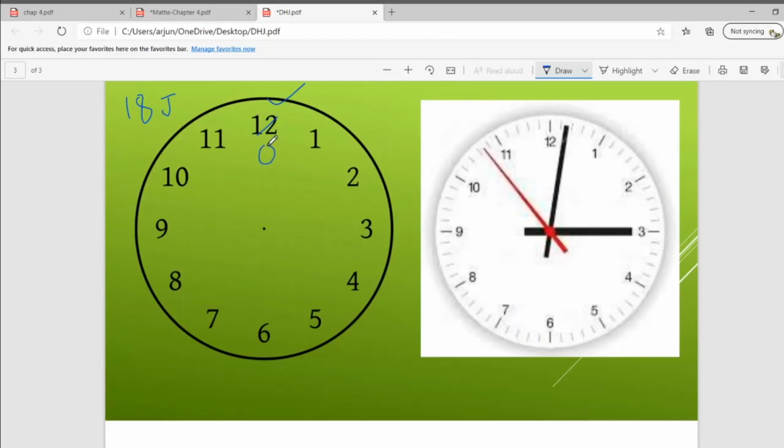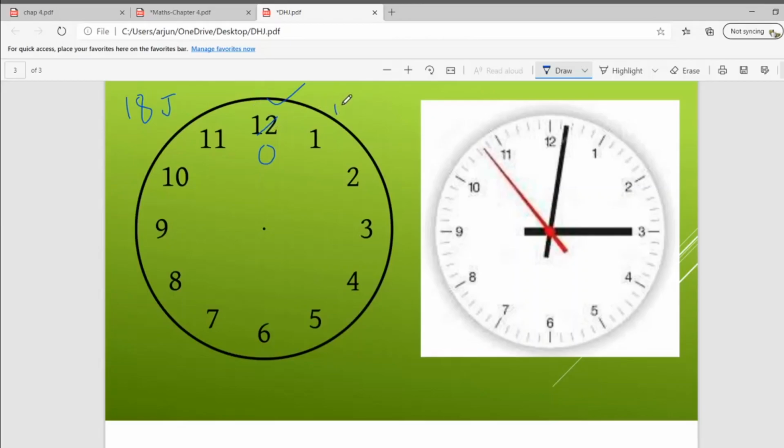Now, 0, 1, 2, 3, 4 in the morning, 5 morning, 6 morning, 7 morning, 8, 9, 10, 11 and 12 at afternoon. Now, after afternoon, don't see 1. Instead of that, see, after 12 which number comes? 13.